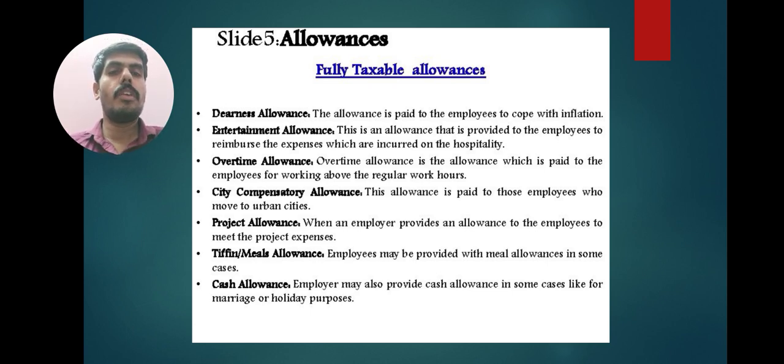Project allowance, when an employer provides an allowance to the employees to meet the project expenses. Tiffin allowance. Employees may be provided with meal allowances in some cases. Cash allowances. Employers may also provide cash allowance in some cases like for marriage or holiday purposes. These are all the fully taxable allowances. The full amount of any allowance like DA, entertainment allowance or city compensatory allowance, etc. is fully taxable under the Income Tax Act.